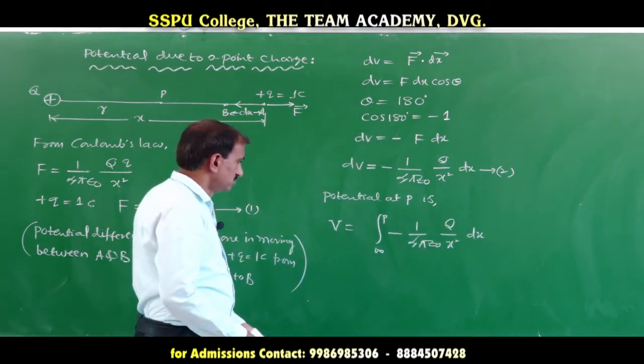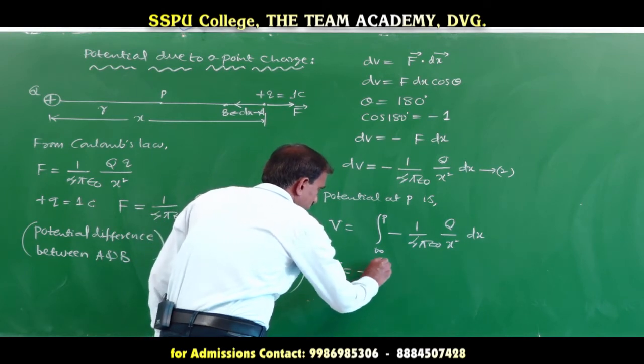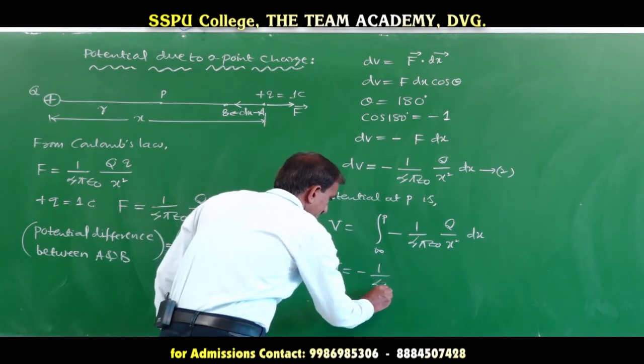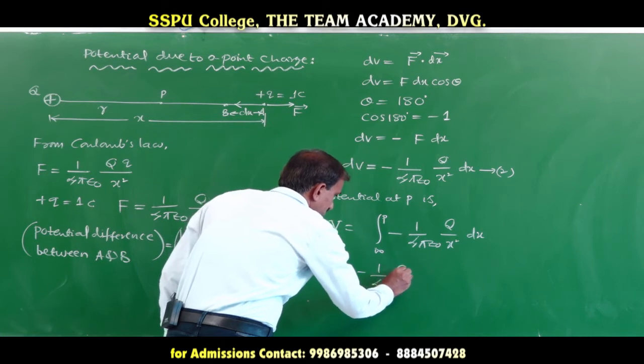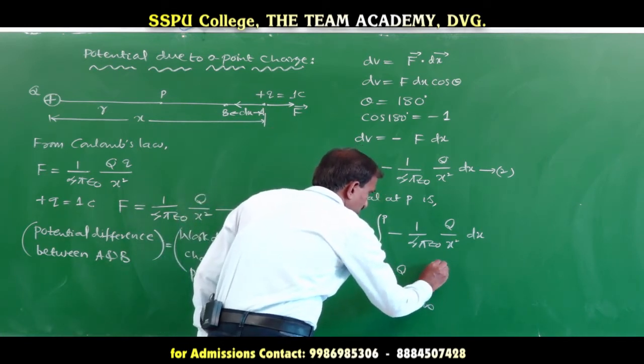So, this equation can be written as V equal to minus 1 over 4 pi epsilon naught into q into the integration from infinity to point P.